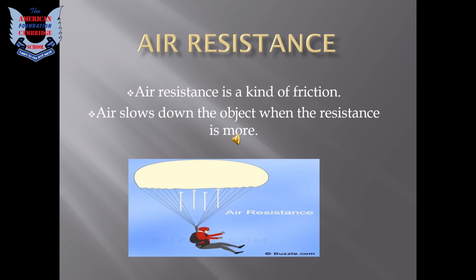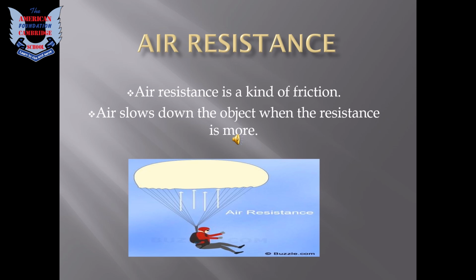Okay, in the diagram below, we can see a parachute and a man. How does the man stay in the air? As we can see, the arrow shows the air resistance, due to which the parachute lands slowly, and it does not land as fast as the weight of the man would.